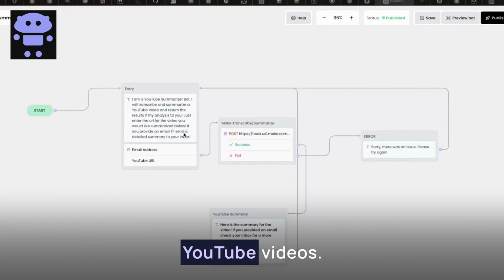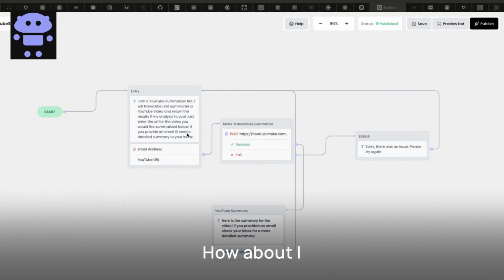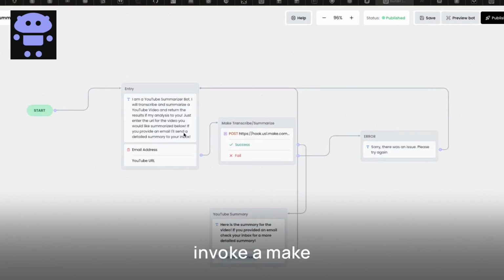So I watch a lot of YouTube videos. I have a lot of channels I'm monitoring, and honestly, it's getting a little bit out of control trying to weed through everything that I want to consume on a daily basis from various sources. So I had an idea. How about I put together a bot that can invoke a Make scenario that goes out, retrieves some information about the video, and that would allow me to sift through and filter the videos and focus on the ones that I really want to look at.